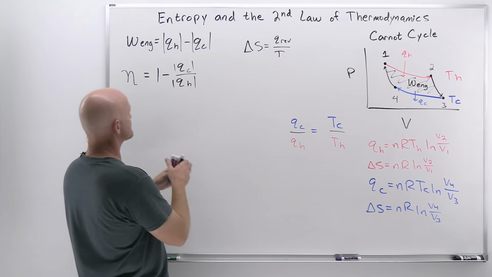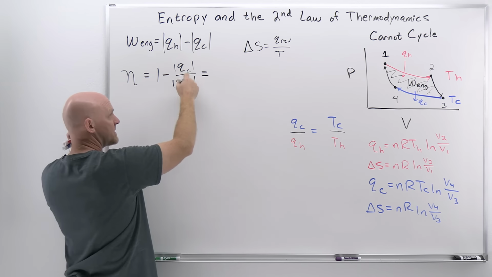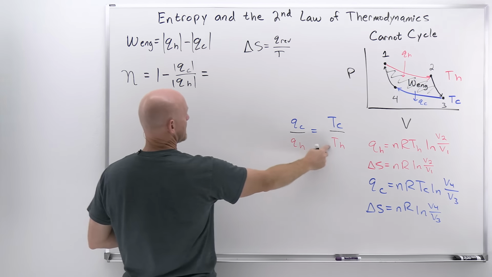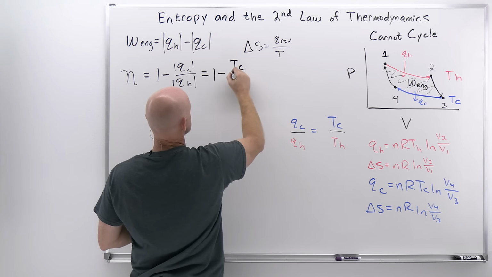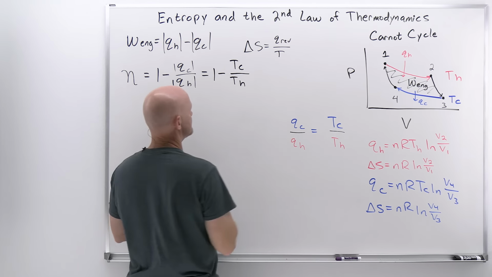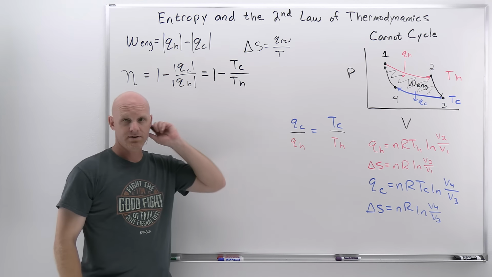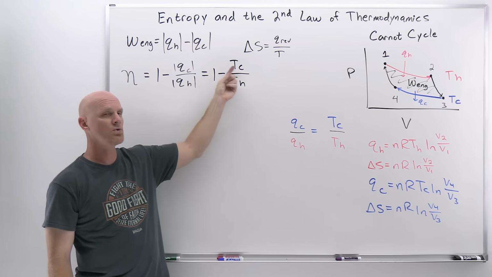And so we can come up with a new expression for the thermal efficiency of a Carnot engine, not expressed in terms of the heat transfer, but expressed in terms of the temperatures of the hot and cold reservoirs. And so here we'll get 1 minus TC over TH. And so it turns out our thermal efficiency for that Carnot engine is really all about the temperature difference between the hot and the cold reservoir.